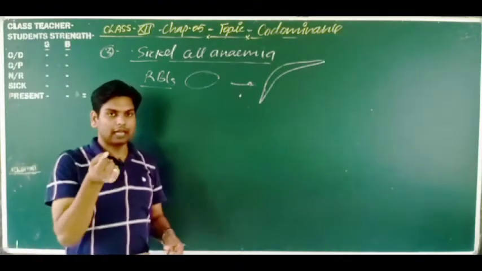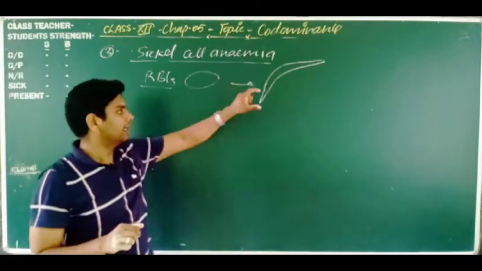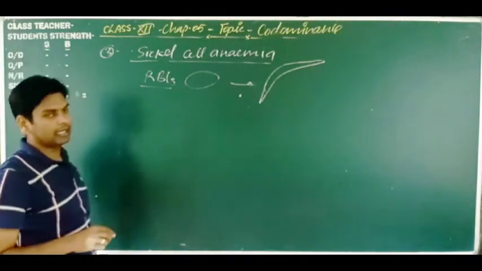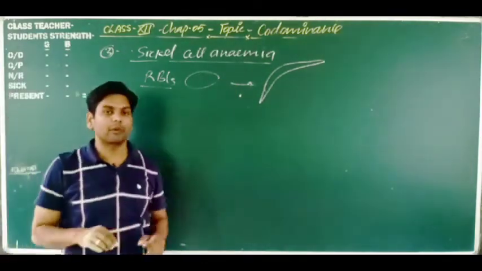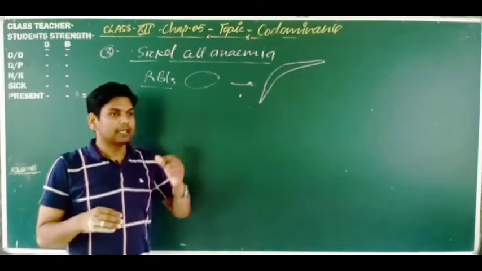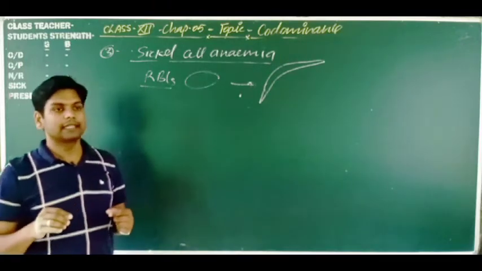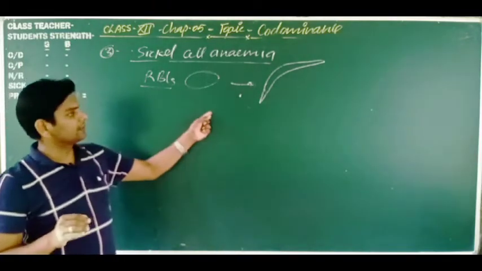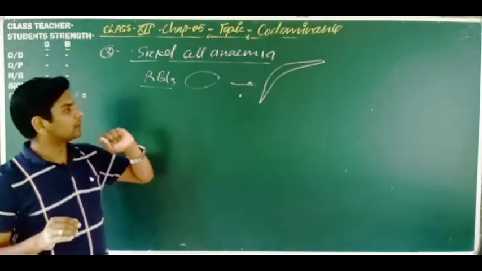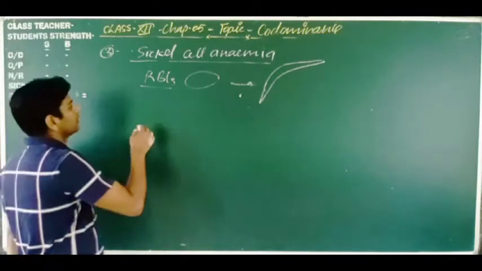Sickle means हंसिया. So हंसिए के जैसे ये RBC का shape हो जा रहा है. This is the sickled RBC. Got it? So these RBCs create a problem in the flow of blood. This type of RBC does not pass through the fine capillaries. That is why blockage occurs in different body parts. This disease leads to death. So that is why sickle cell anemia is a serious disease, and it is controlled by a gene.